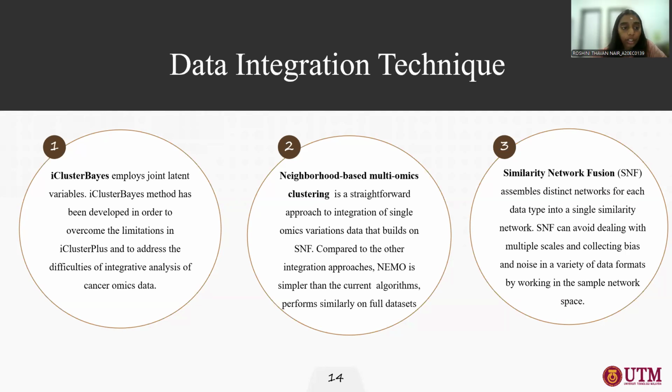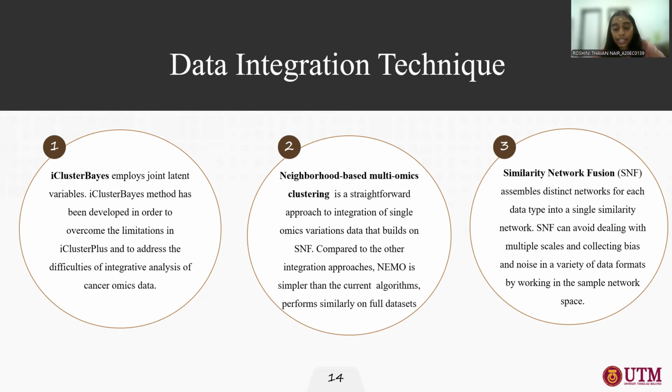similarity network fusion. Cluster based is a method that has been developed to overcome the limitations in the cluster plus. Neighborhood based multi-omics clustering is a straightforward approach which we can use for the integration of single omics variation data that is built on SNF. Compared to the other integration approaches, NEMO is simpler than the other current algorithms.